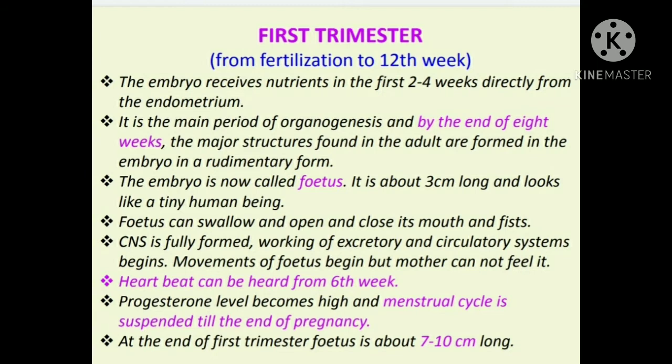The maternal part of the placenta grows. The uterus becomes larger. In this period, the mother experiences morning sickness. It means she will suffer from vomiting, mood swings, etc. So these are the things that happen to the mother, and in this trimester these are the radical changes which occur in the baby also.